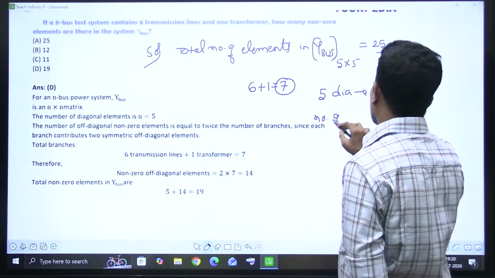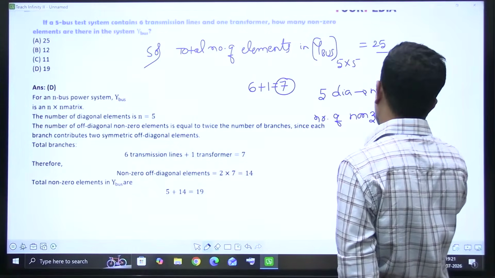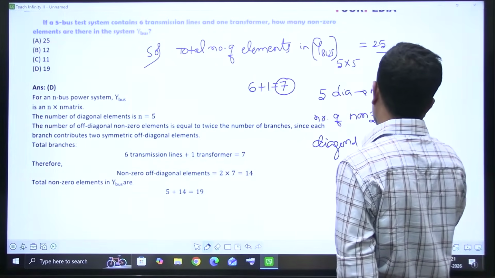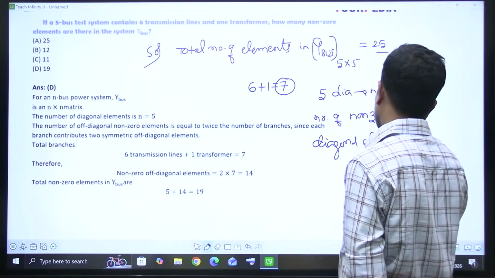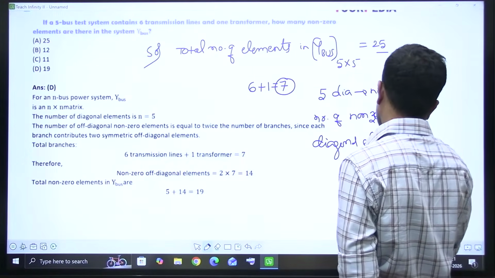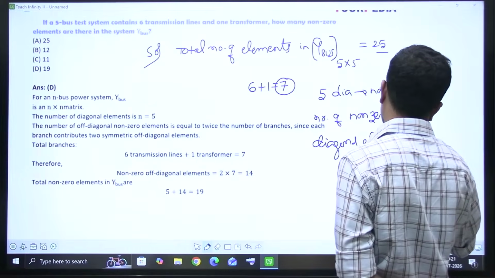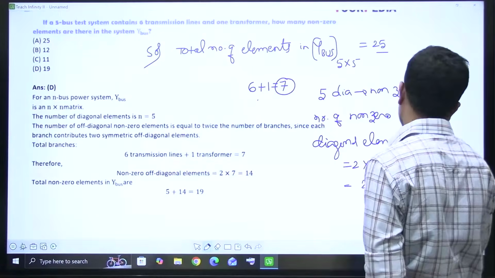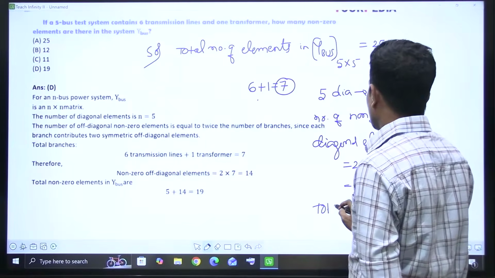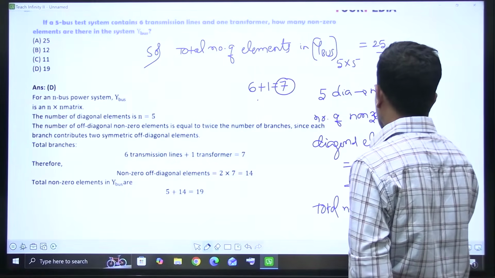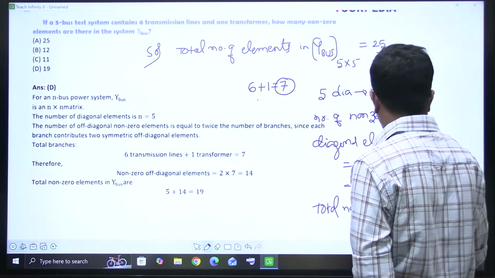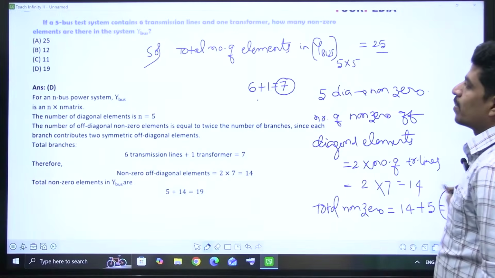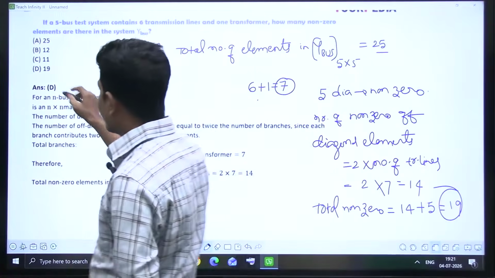Now, how many non-zero off-diagonal elements will exist? The number of non-zero off-diagonal elements is equal to 2 into the number of transmission lines. But here, transmission lines plus transformer, 2 into 7 will be 14. So the total non-zero will be 14 off-diagonal plus 5 diagonal. Total 19 elements are non-zero in Ybus.